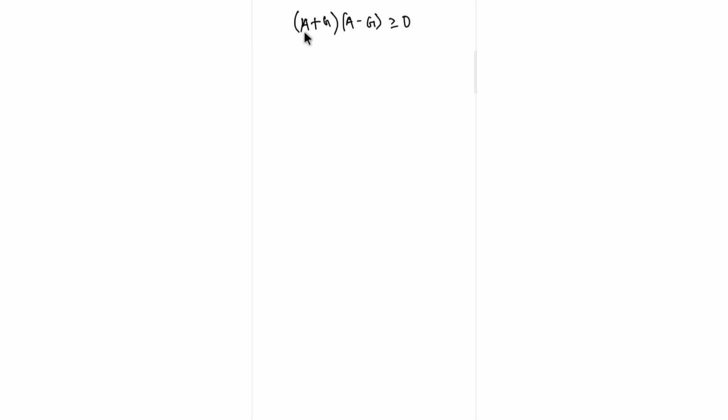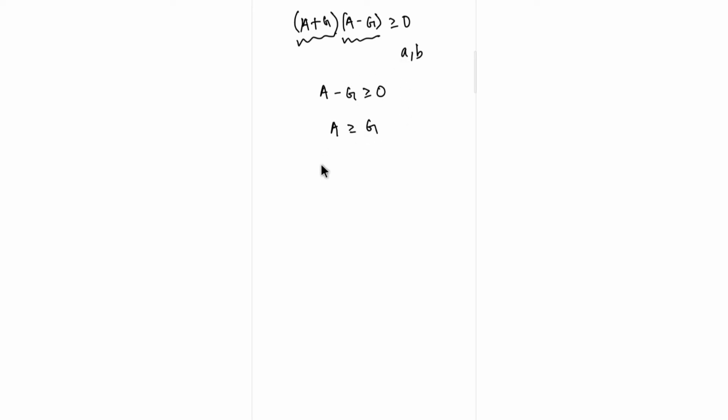As a and b are both positive numbers, a and g will always be greater than 0, so a plus g will always be greater than 0. So I only need to think about this. So a minus g should be greater than or equal to 0, so a should be greater than or equal to g.